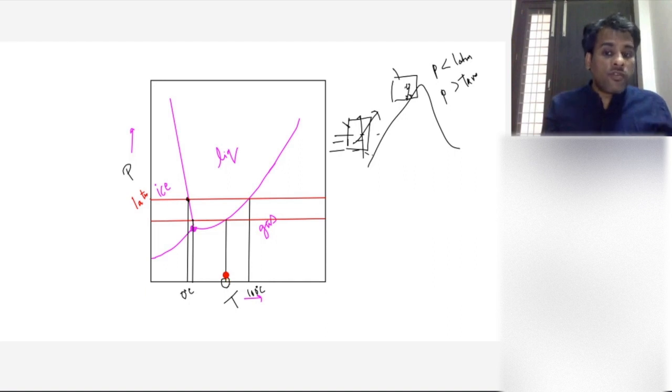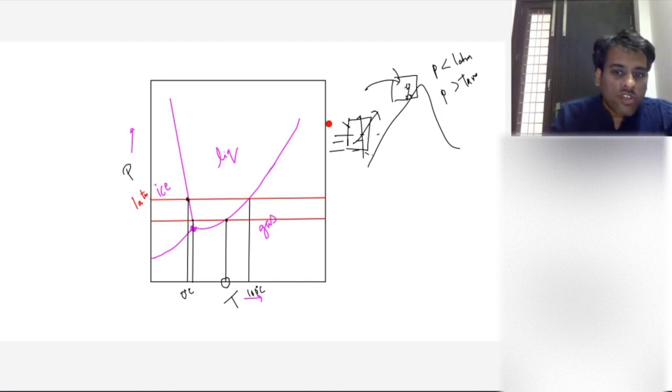Right? And that is why food will take longer time to get cooked at the higher altitudes. Yes or no? If you're cooking it directly. So the pressure is less, right? So the water will boil quickly. You will not have much energy. At lower temperature only it will boil. Is this making sense?